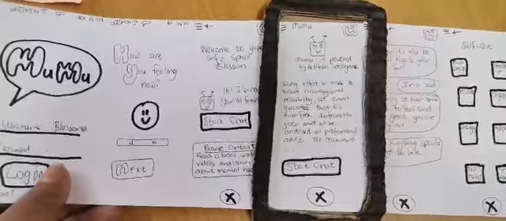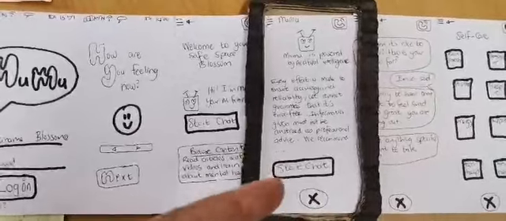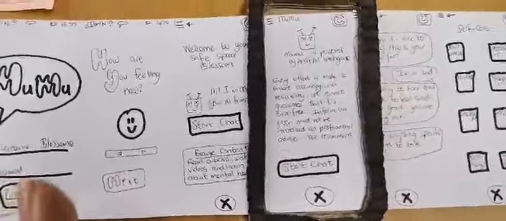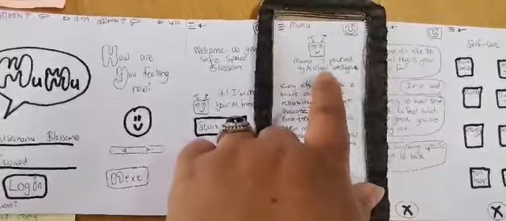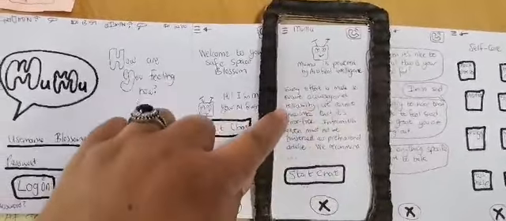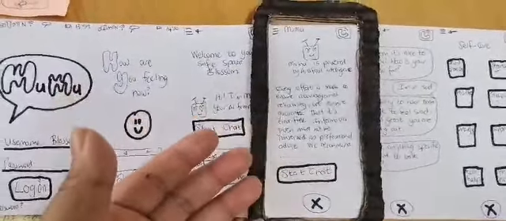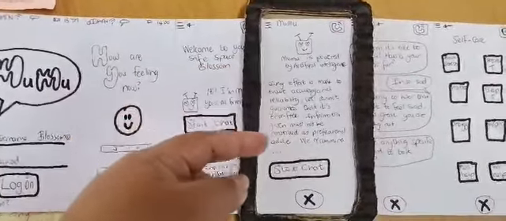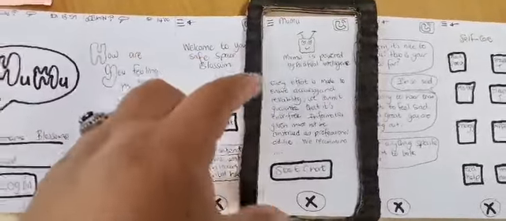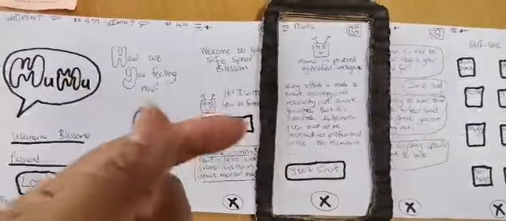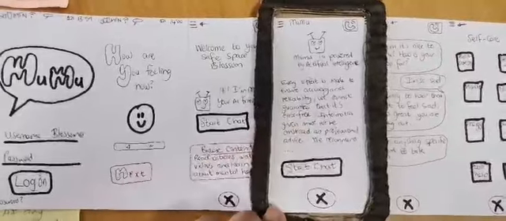What has been added, and what was requested from the service provider stakeholder group, is that every time you start chatting to Mumu, it doesn't matter how many times a day you do it, you must get the pop-up reminder that it's an artificial intelligence, with the whole message that we try and keep it as accurate as possible. The information is not professional advice. Obviously, this is not the full information that will go on there, but this is to ensure that the user knows privacy is guaranteed, and that this is an AI, and that this is not professional advice. And this should pop up each time.